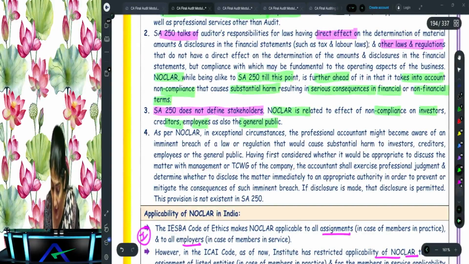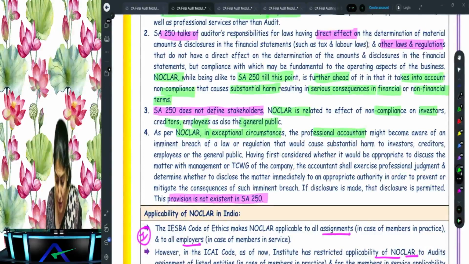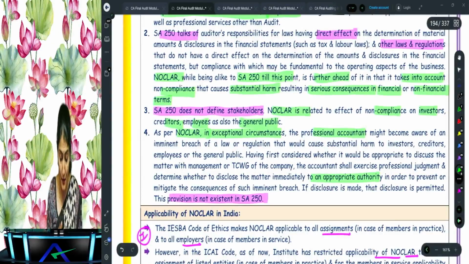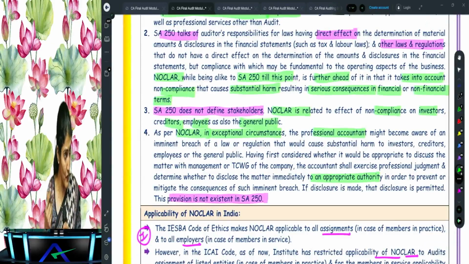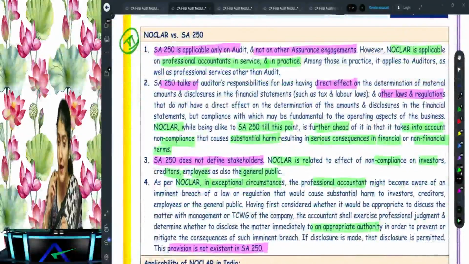In NOCLAR, you have, in extreme circumstances, right? You could directly communicate to the appropriate authority. In exceptional circumstances, in the case of an imminent breach of law or regulation, he may directly report the matter to the appropriate authority. However, no such provision is there in SA 250. So that is NOCLAR versus SA 250.